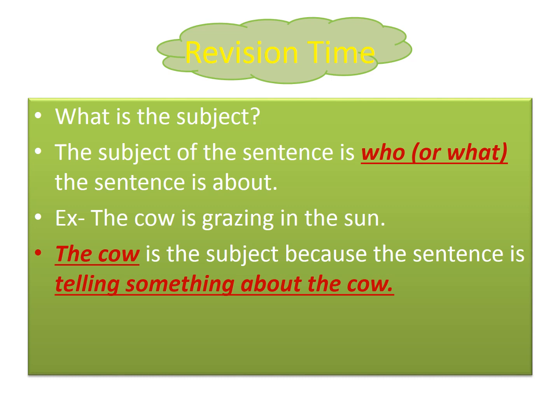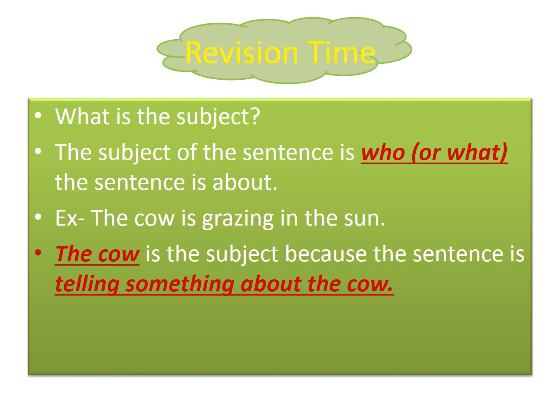Yes, we all know. The subject is the doer in the sentence, or a subject is the person or thing that does an action in the sentence. So now what are the steps to find out a subject? Very good. What will we do first? Yes, we will find out the verb, and then second step, we will make a question by placing who or what before it. So there is a sentence on the screen. The cow is grazing in the sun.